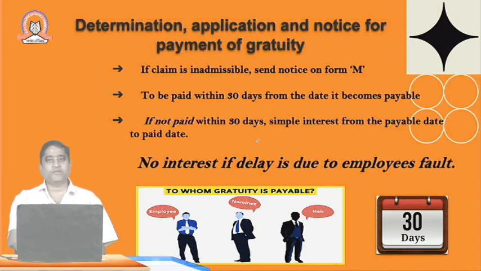If the gratuity is not paid within 30 days, then the interest has to be calculated, and that amount of interest has to be added to the gratuity and given to the employee by the employer. No interest if the delay is due to the employee's default. But if the employer is in default, then the interest has to be paid to the employee.